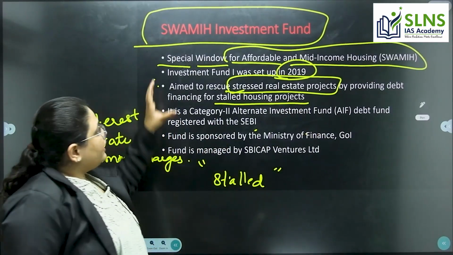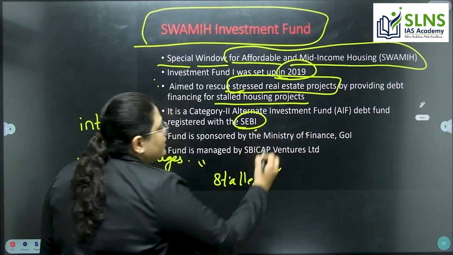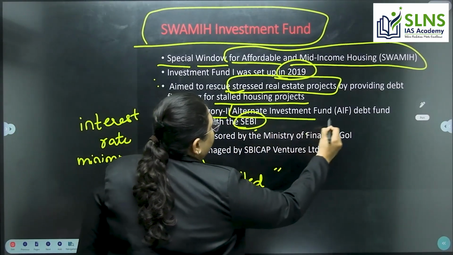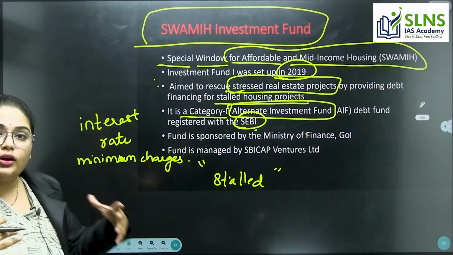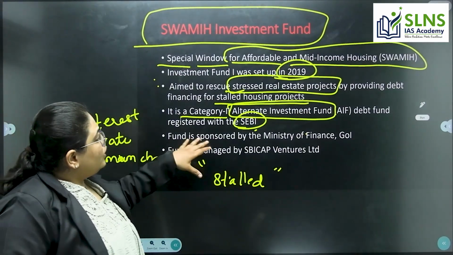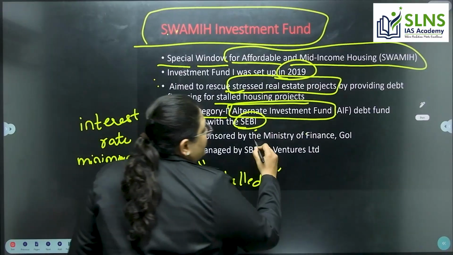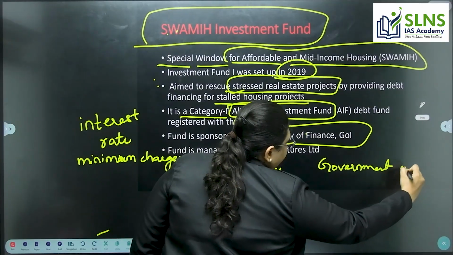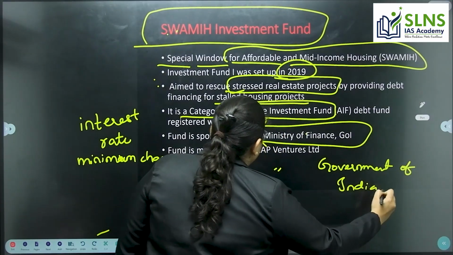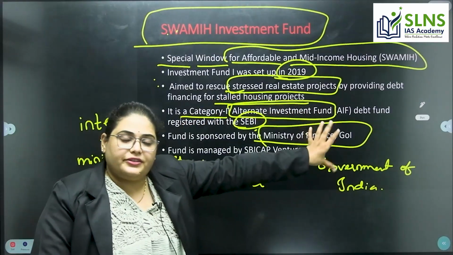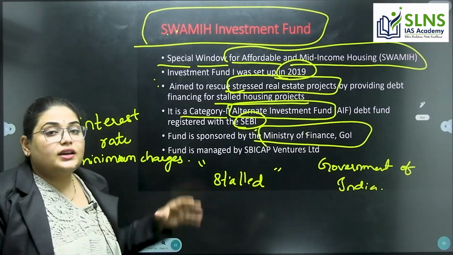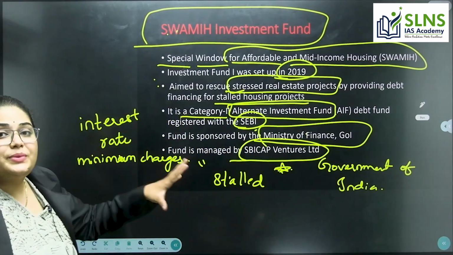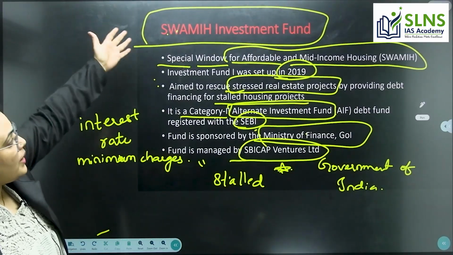The other point is, this fund is registered with SEBI, the Securities Exchange Board of India, under Category 2 of the Alternate Investment Fund. This point is important for us in the prelims, right? Then who is sponsoring this fund? It is the Ministry of Finance under the Government of India. So the sponsor is the Finance Ministry, and who is managing it? It is SBI Cap Ventures Limited. So SBI Cap Ventures Limited is managing this Swamih Investment Fund.